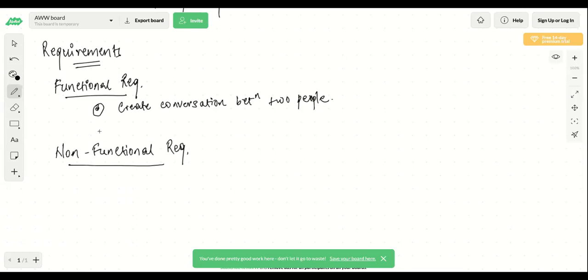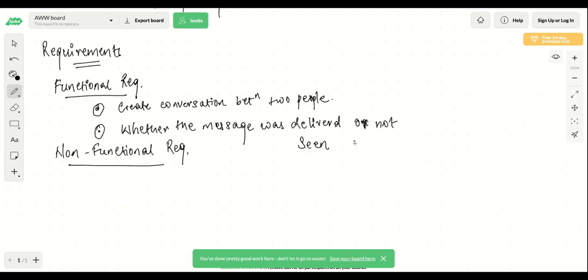You should be able to see whether the message was delivered or not. You should be able to see whether the message was seen or not, correct? And what else? You should be able to see the previous history of the conversation.